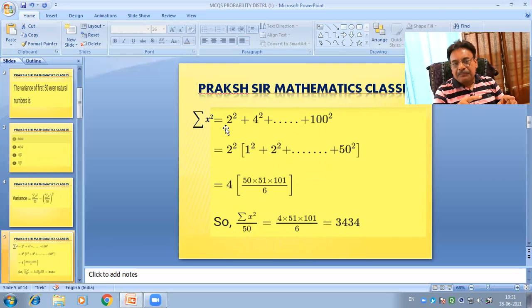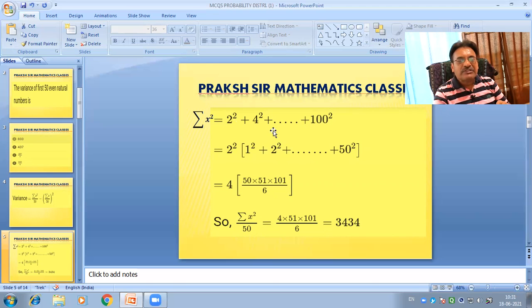They are 2, 4, 6, and so on up to 100. So we write here 2 square plus 4 square plus so on plus 100 square. That is the sum of the squares of the first 50 even natural numbers.